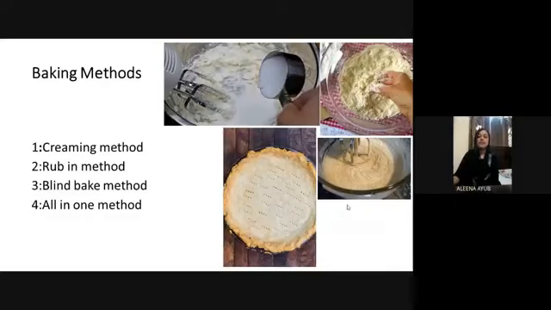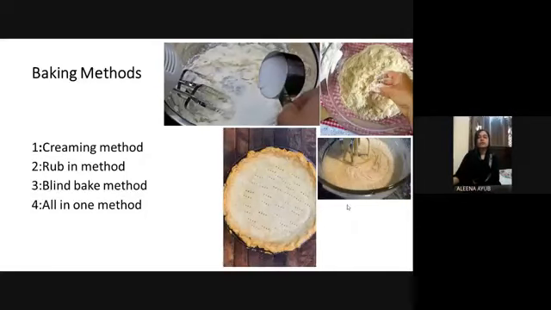The third one is the blind bake method. The blind bake method is used for pies and tarts. It is also known as the pre-baked method. In this method, we put it in the oven for some time, and when it's almost done, we take it out so that we can add the topping on it, and then we put it back in the oven if required. So that is the blind bake method.